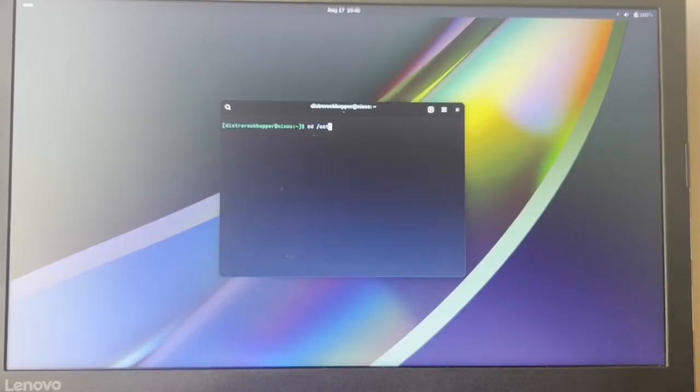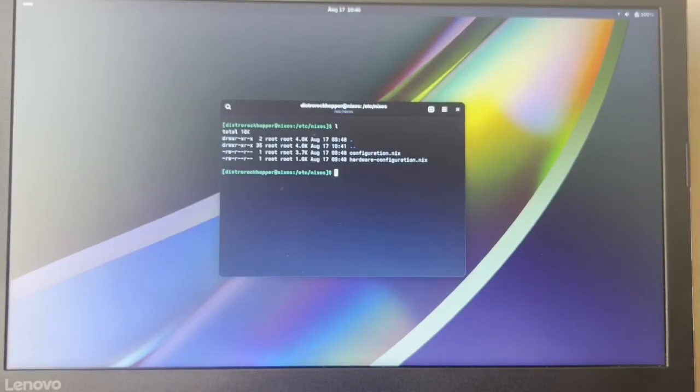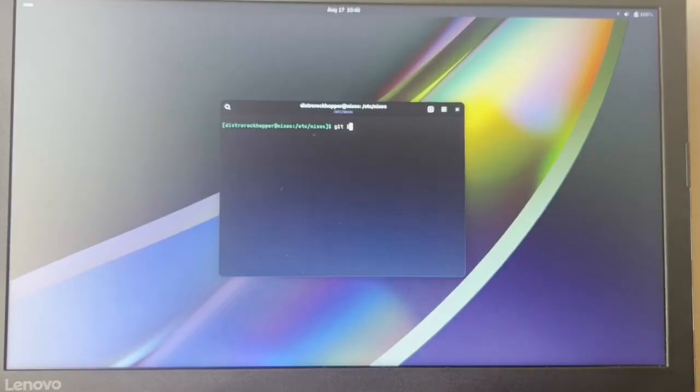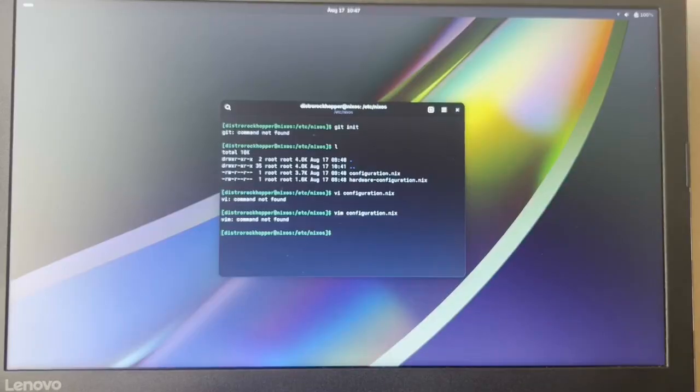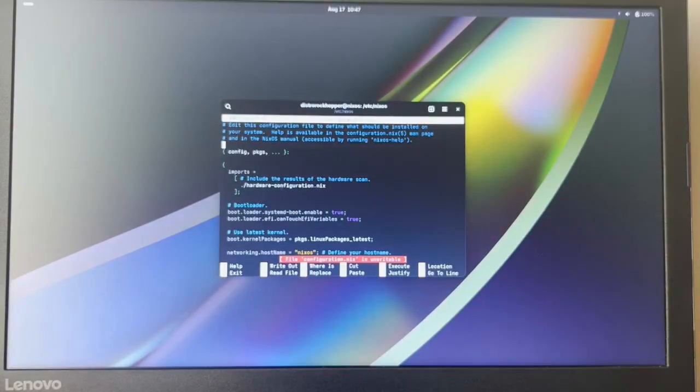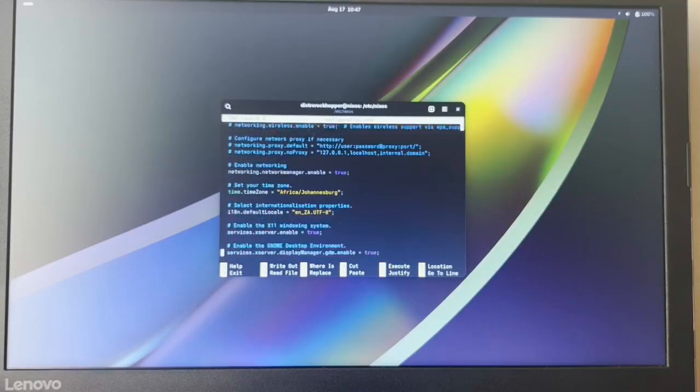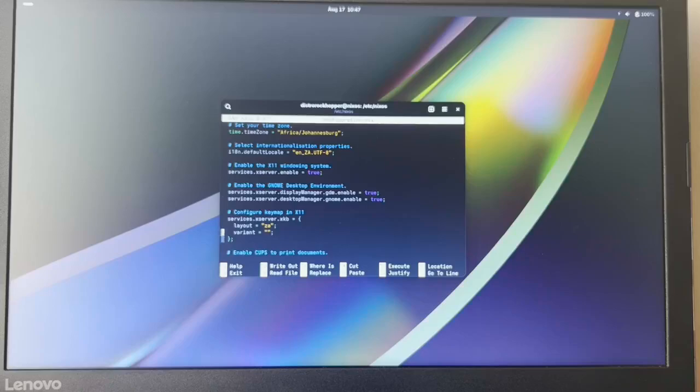Let's cd /etc/nixos. I believe this is where our config is. Yep, configuration.nix and hardware-configuration.nix. Let's get in it. I don't have Git installed. vi configuration... what text editor do they have installed? They don't have Vim installed. I believe they have Nano at least. They have Nano, thank goodness. Why is it unwritable? Okay, anyways, yeah, we have all the stuff here.